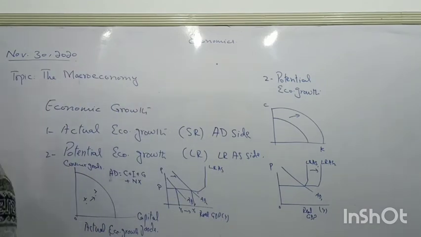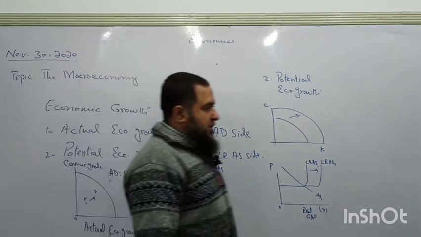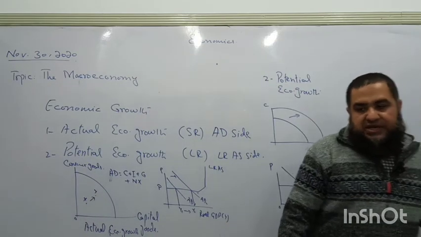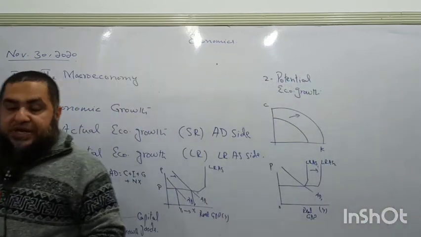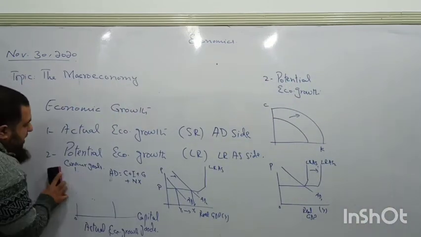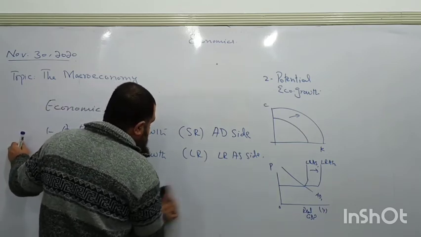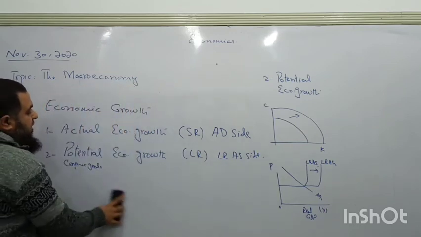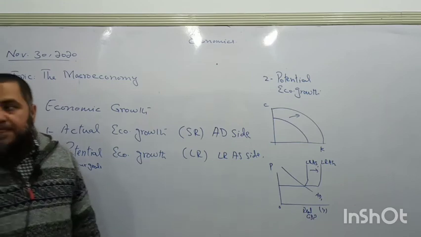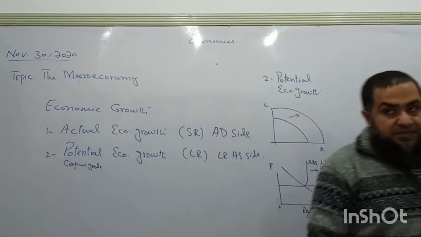Now, let us talk about when both economic growths, actual and potential, are taking place simultaneously. So what happens in the diagrams? When both potential and actual economic growth are simultaneously happening in the country, how will they look in our diagram?